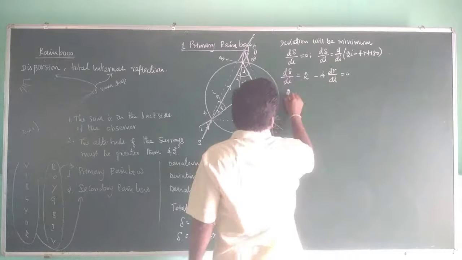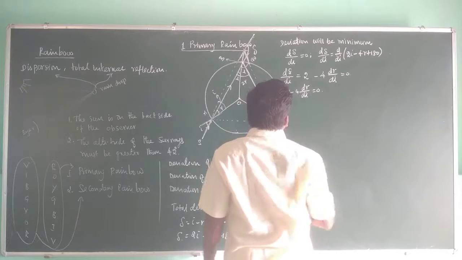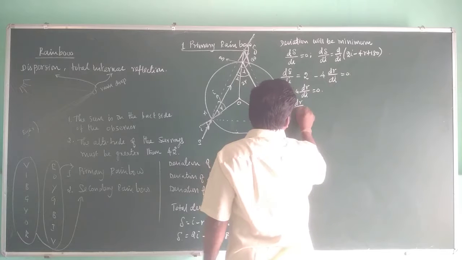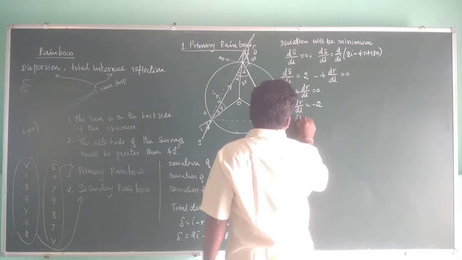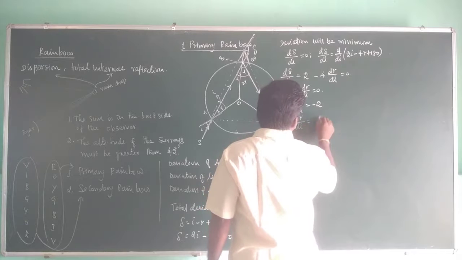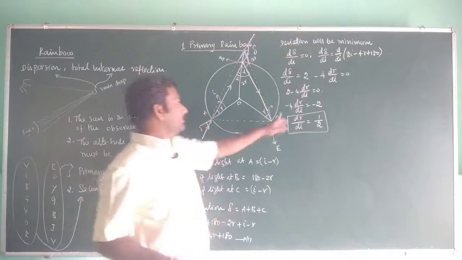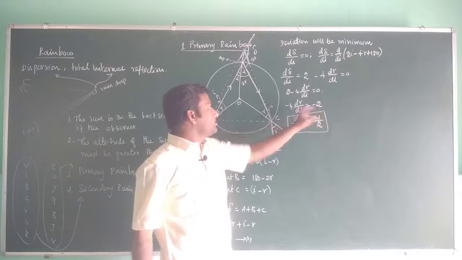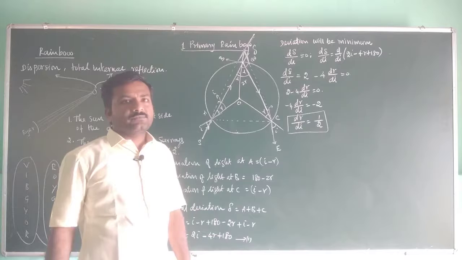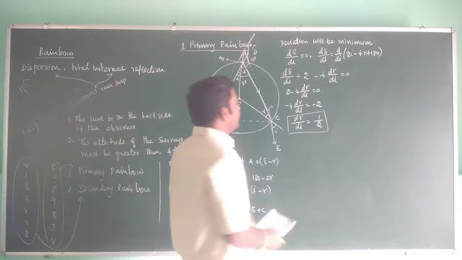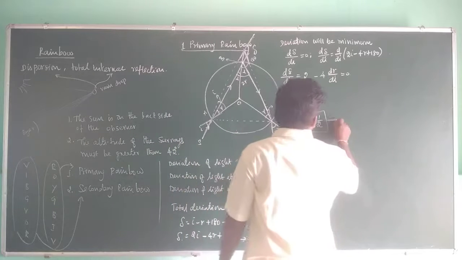In that case, 2 minus 4 dr by di equals 0, or minus 4 dr by di equals minus 2, or dr by di equals 1 by 2. You bring minus 4 to the denominator: minus 2 by minus 4, the minuses cancel out, 2 by 4. If you divide by 2, it is 1 by 2. So dr by di is equal to 1 by 2. This is equation number 2.